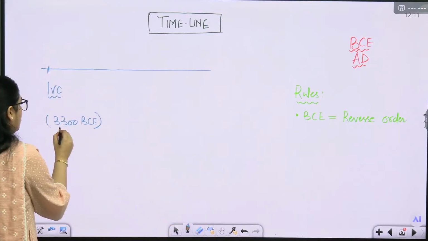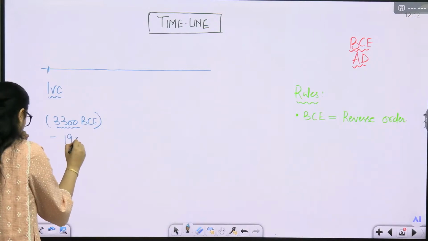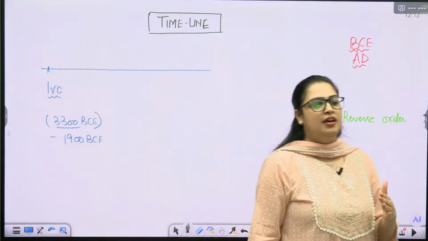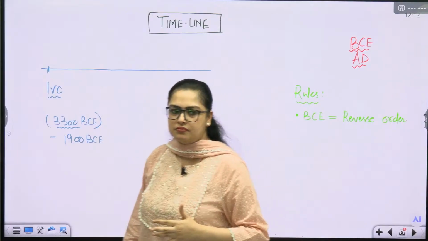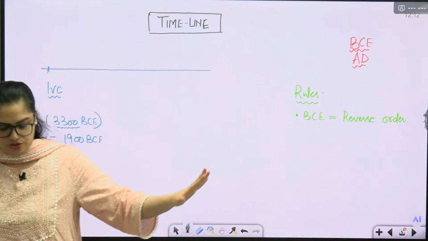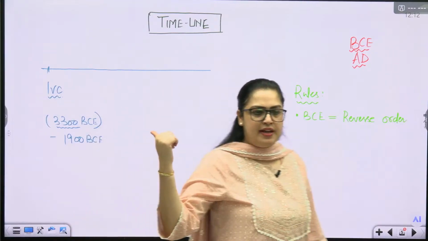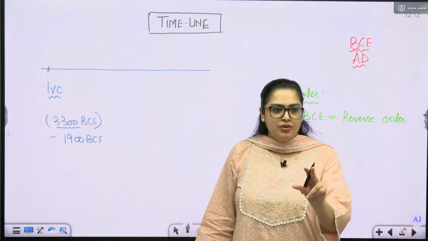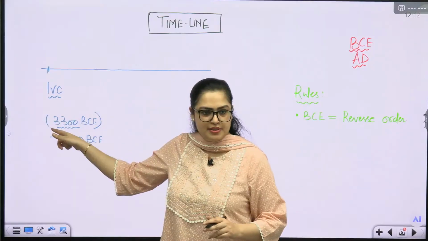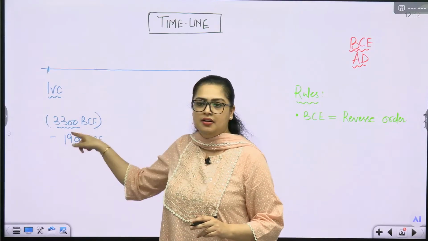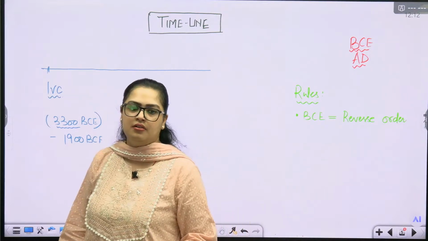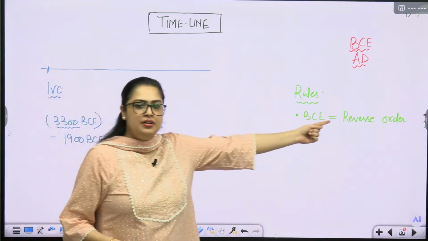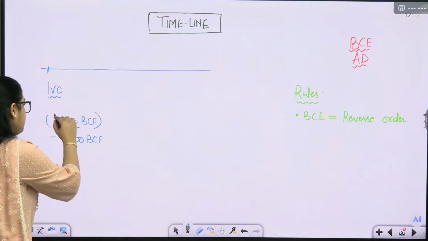Similarly, here if you see from 3300 BCE till 1900 BCE, 1900 BCE is the time where we have got the evidence of late period of Harappan civilization. तो हड़प्पन सिविलाइजेशन या इंडस वैली सिविलाइजेशन, सेम थिंग, उसका जो लास्ट पीरियड है उसके जो लेट एविडेंस हैं वो इस पीरियड से मिलते हैं. Now the timeline started from 3300 BCE and it finished at 1900 BCE. तो 1900 BCE पे एंड हुआ, तो ये हम कहेंगे it is the reverse order. So it started from this time period, it ended at this time period.